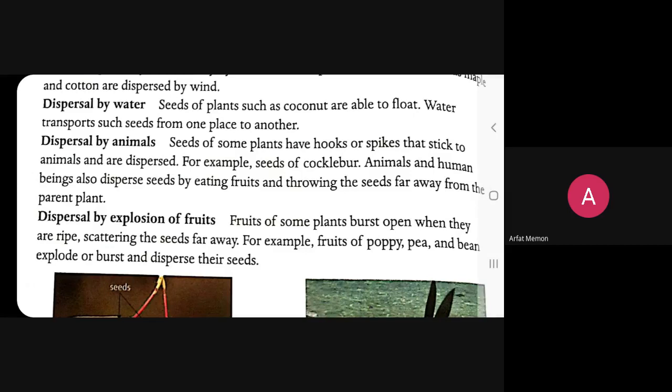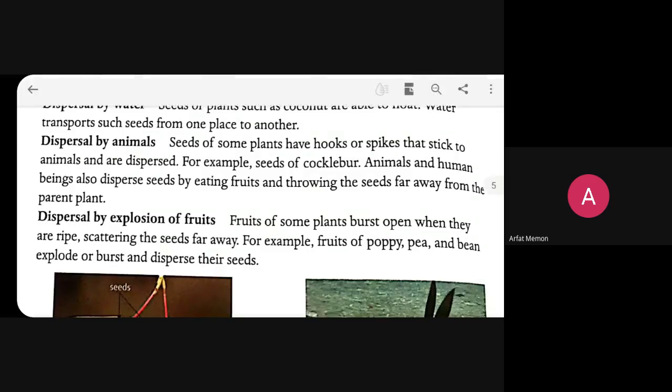In some cases, animals which have lots of hair on their body, what will happen? The fruits or the seeds will stick upon their body, and while they are moving, the seeds and fruits will also move away from that particular place. So this one is called dispersal by animals. With the help of animals, insects, and birds, seeds or fruits of the plant will move away from the main plant.